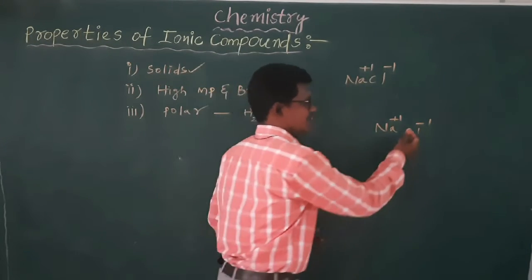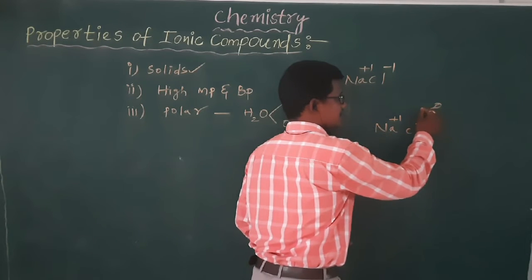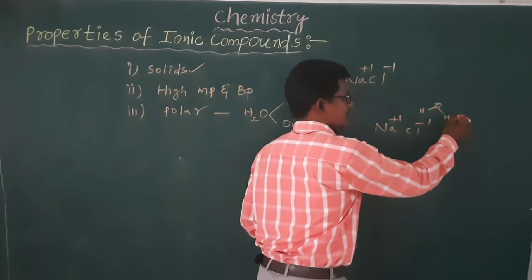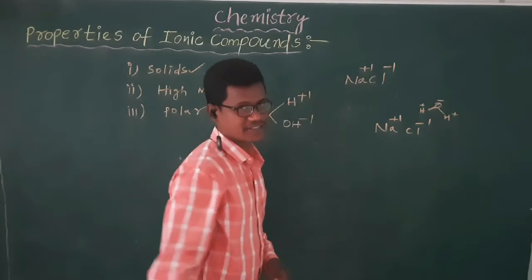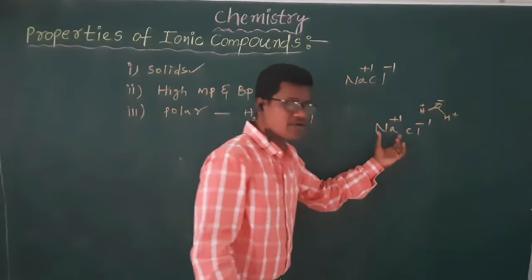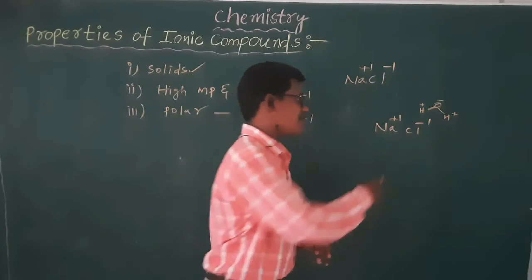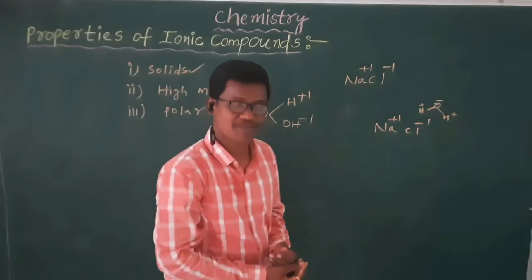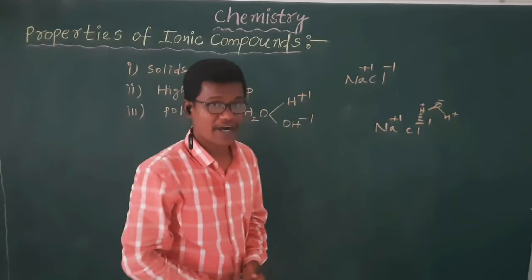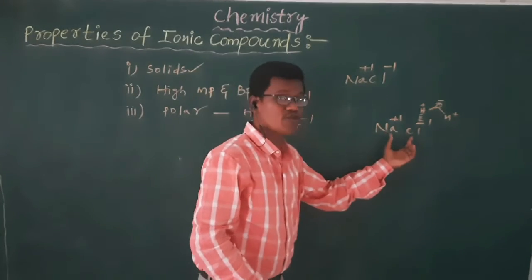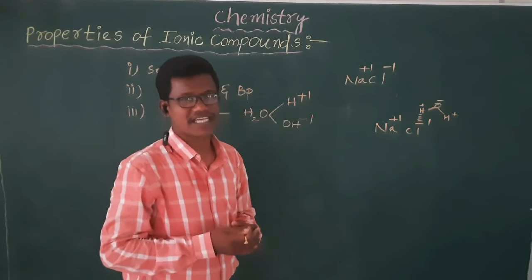We know that hydrogens are present in the water. So hydrogen has positive charge and oxygen has negative charge. So the sodium chloride is giving chloride Cl-1 and the water is giving H+1. So in between the positive hydrogen of water and negative chlorine of sodium chloride, NaCl, stronger attraction forces are present.